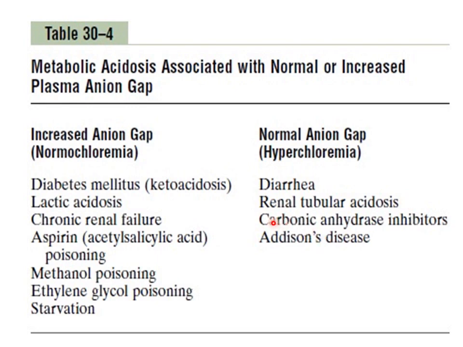Now, a type of diuretics known as carbonic anhydrase inhibitors also result in bicarbonate ion loss in the urine, thus causing hyperchloremic metabolic acidosis.